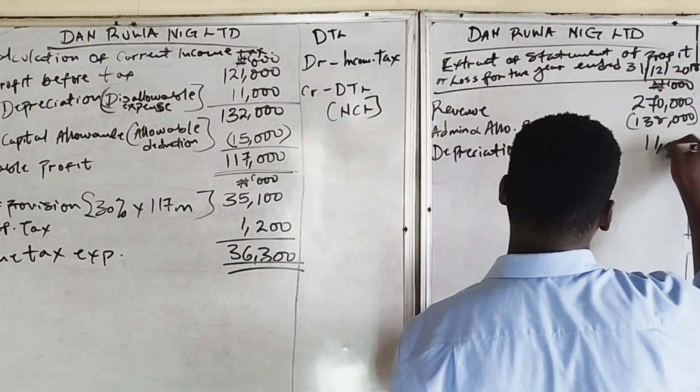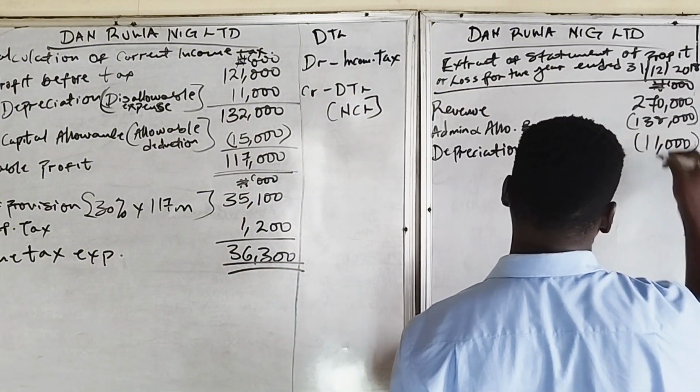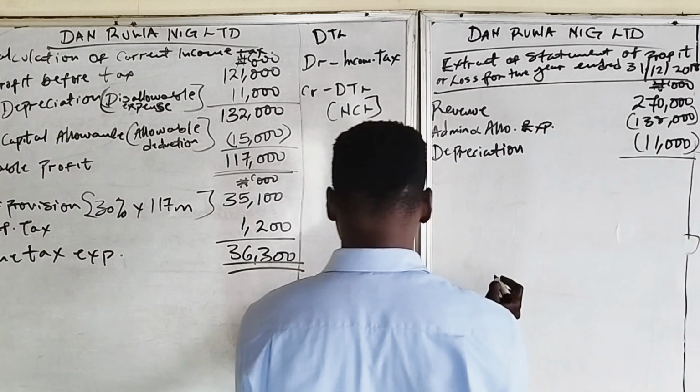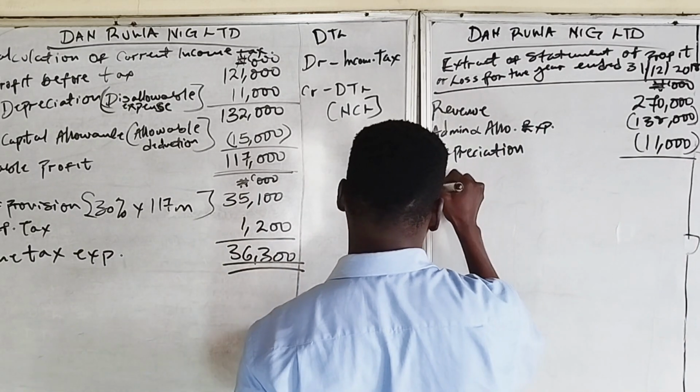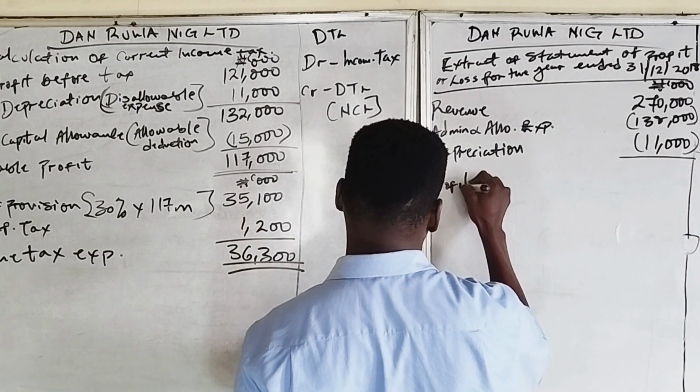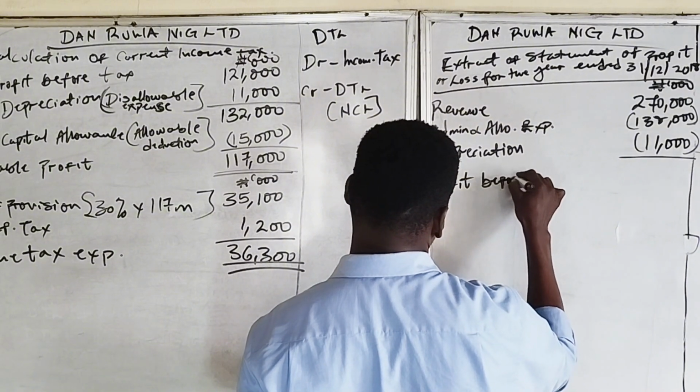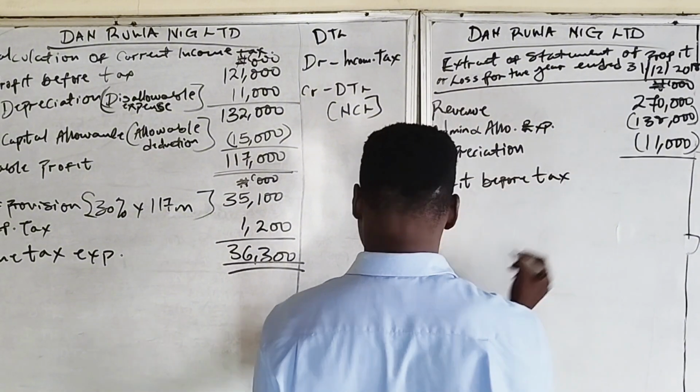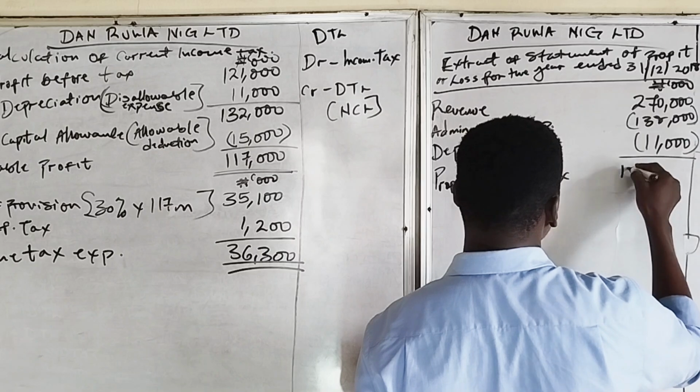Concession of 11 million, which gives us a profit before tax of 121 million.